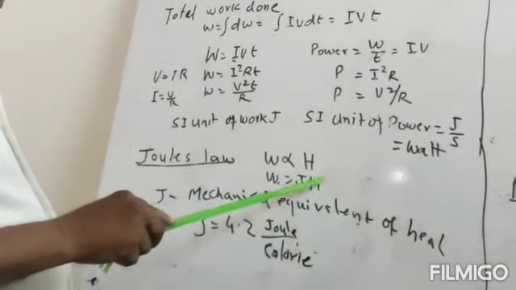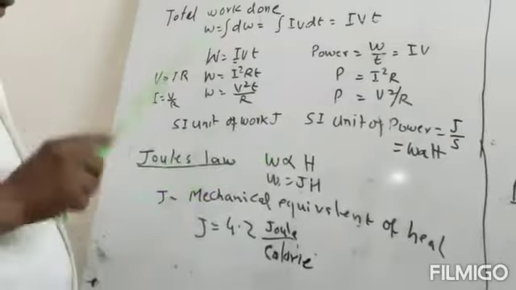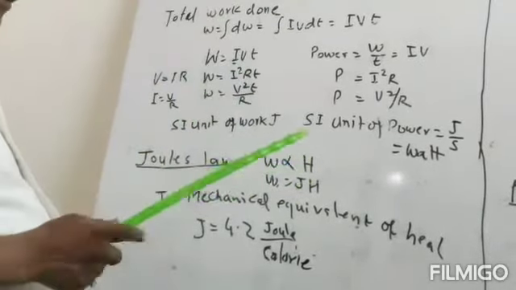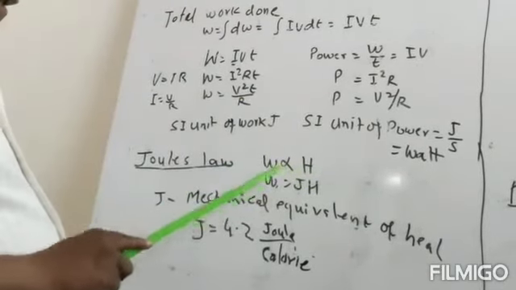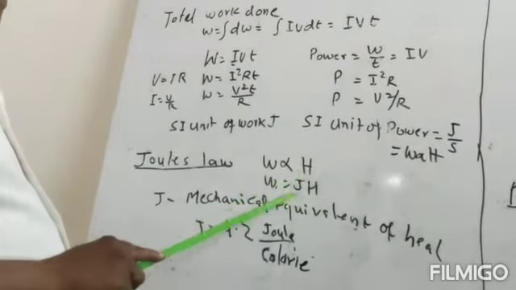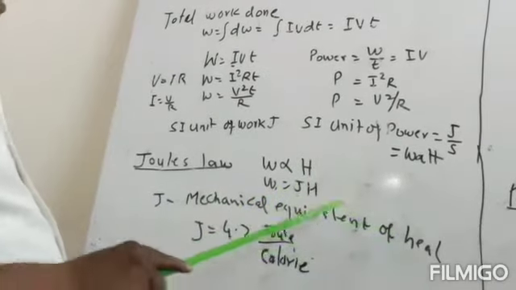If we rub our palms, the more we rub, the more the temperature of the palms increases. So work done is proportional to heat, and work done is equal to J into H. J is the constant, and this constant is the mechanical equivalent of heat.